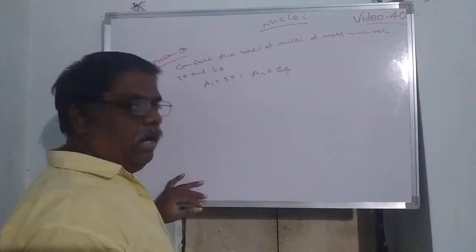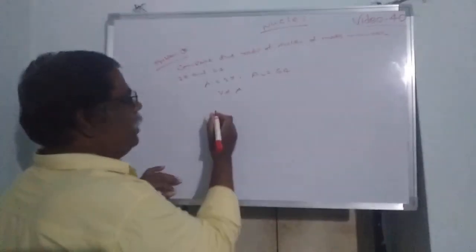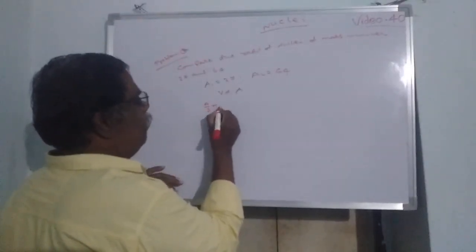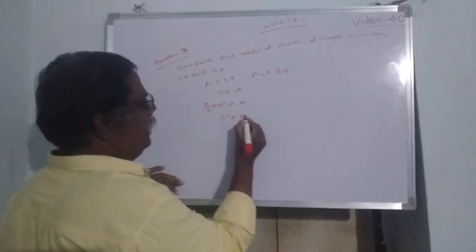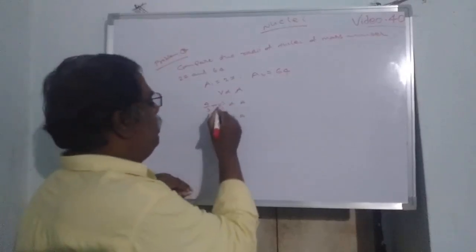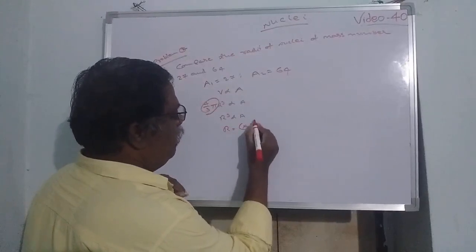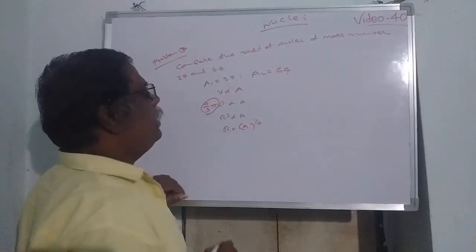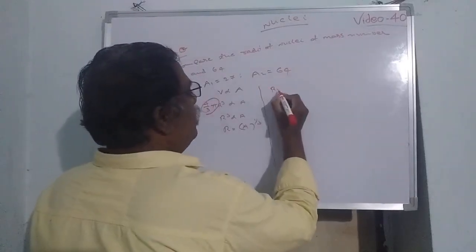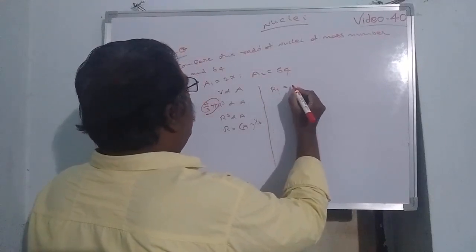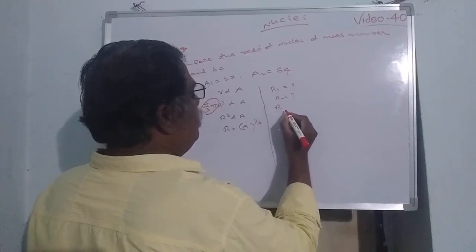What is the relation between R and A? Volume is directly proportional to the mass number or atomic mass. The volume formula 4 by 3 pi r cube is directly proportional to A. That means r cube is directly proportional to A, 4 by 3 pi being constant, or r is directly proportional to A to the power of 1 by 3. Here there will be a comparison. Two values are given. R1 will be how much? R2 will be how much? R and A will be directly related.